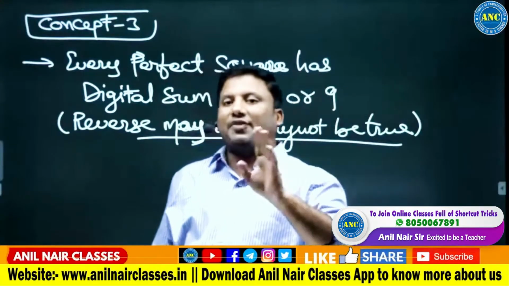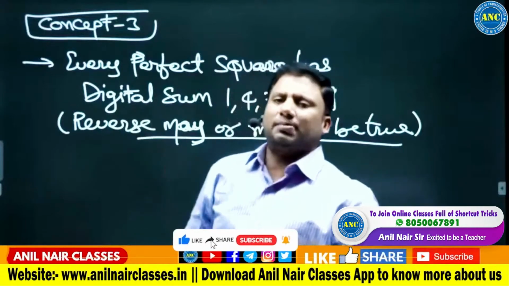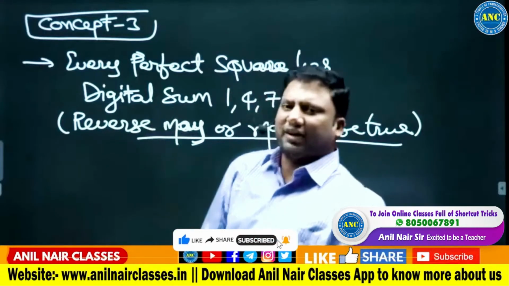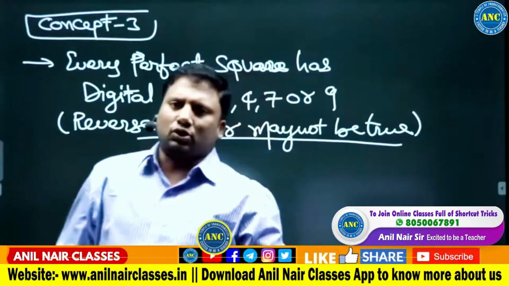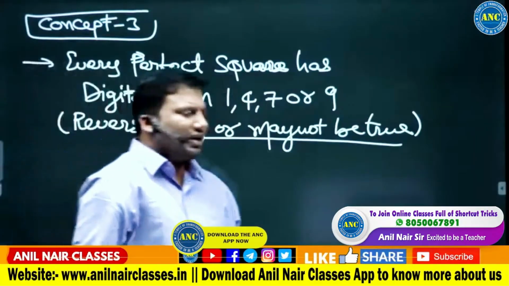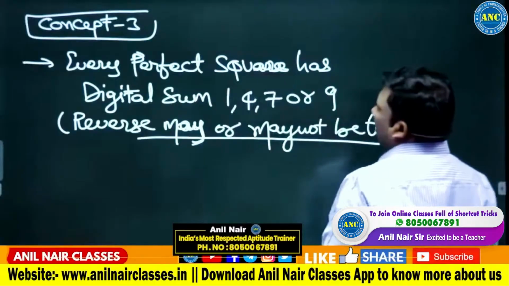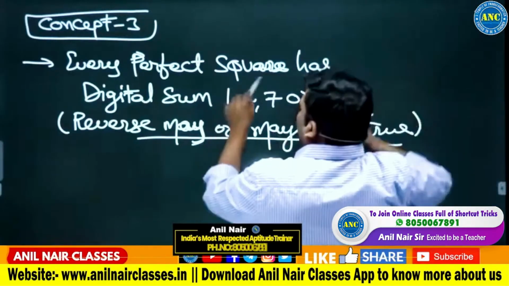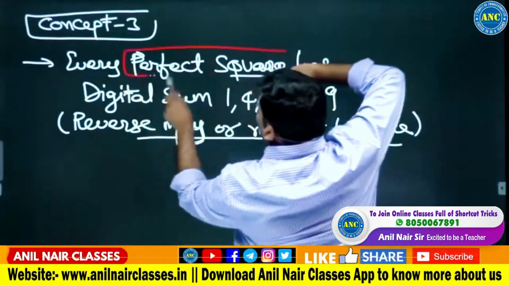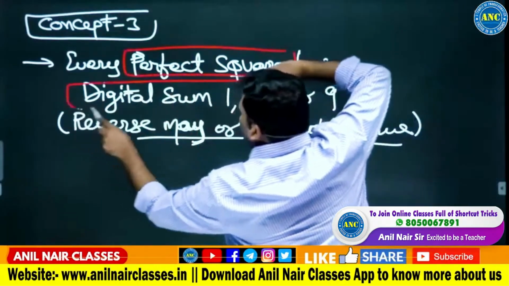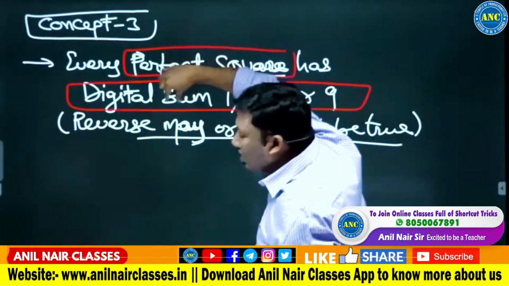For example, take 13. The digital sum is 1 plus 3, which is 4. It is not a perfect square because it ends with 3. Any number ending with 2, 3, 7 or 8 is not a perfect square. What is the third property of a perfect square? If the number is a perfect square, it will have digital sum 1, 4, 7 or 9. If this is true, this will be true.